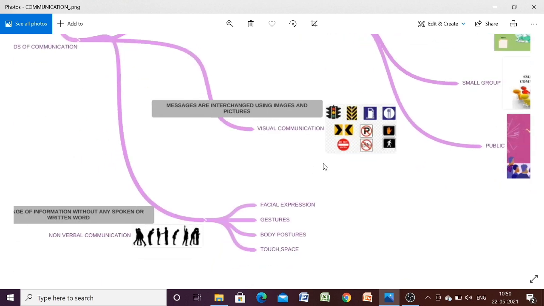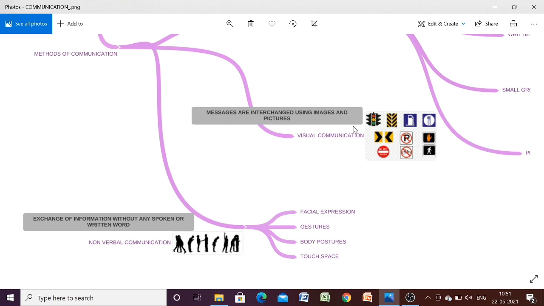Third category of methods of communication is non-verbal communication. Non-verbal communication means the expression or exchange of information without using any spoken or written word. Then how will we communicate? We will communicate using facial expressions, gestures, body postures, touch and space. Then eye contact is also there. So in this way, if we are communicating, then we are doing communication by non-verbal medium.